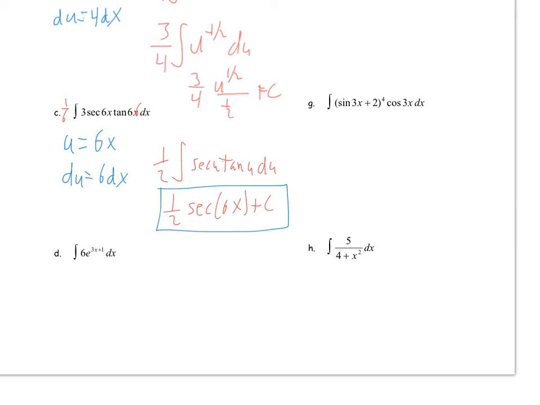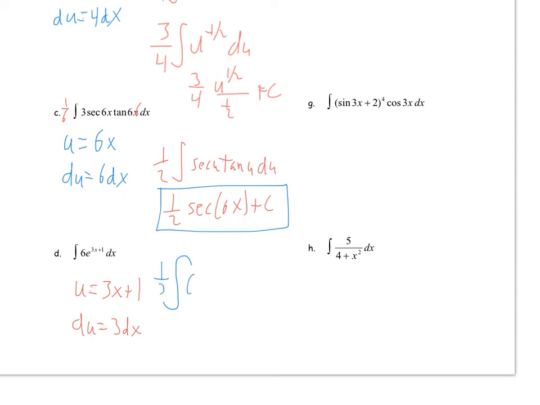Part D, u equals 3x plus 1. That is not a very good 3. Let's try that again. u equals 3x plus 1. So du is equal to 3 dx. So I need a 3 on the inside, and therefore a 1/3 out front.